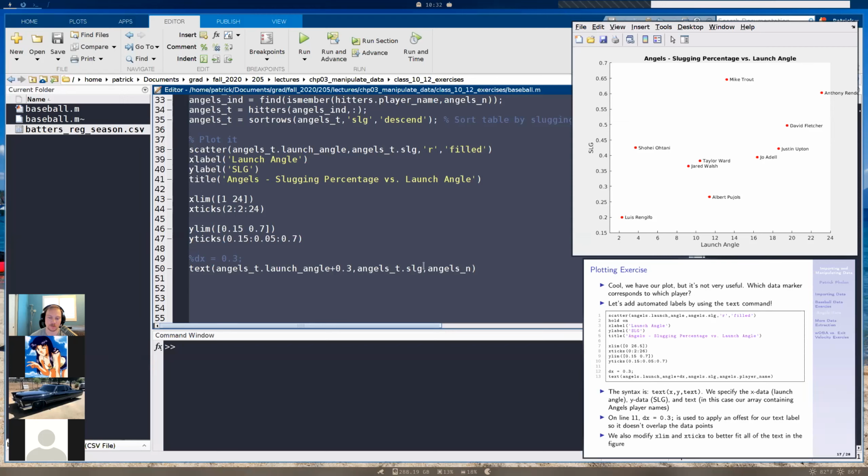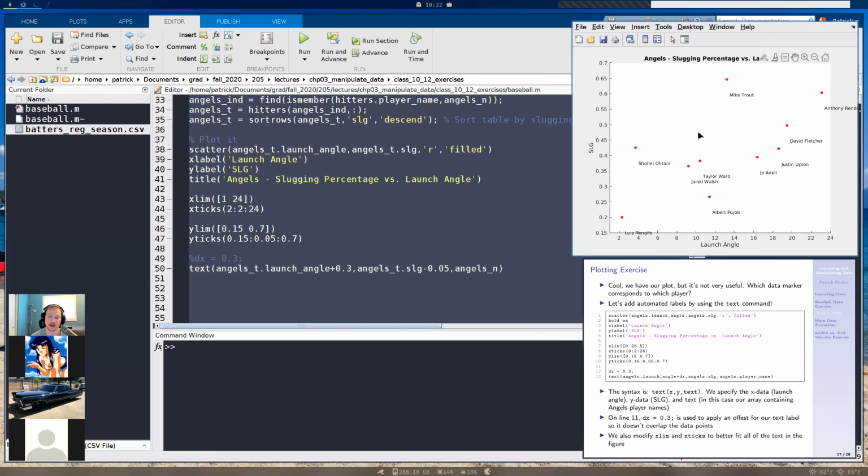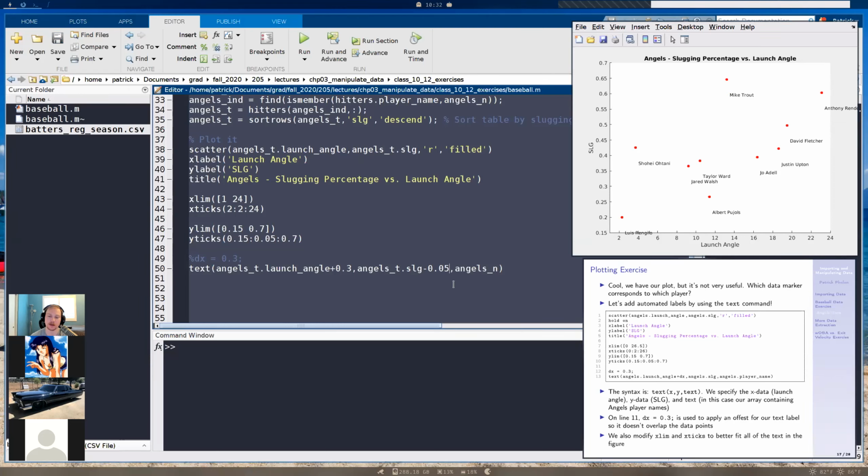And I could also do this for our y data. So I can go here and do, let's do minus 0.05, something like that. That'll be too much. But you see, that's going to shift all of that down. Now, if I was going to iteratively change this, or maybe I added more data in this plot and I had to change these values, it'd get kind of annoying to go on this specific line of code, line 50, and adjust them like this.